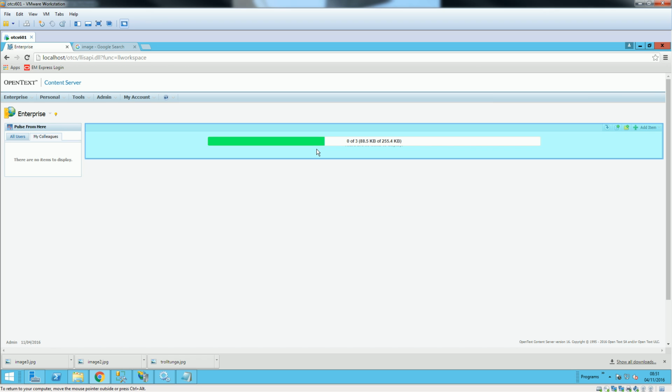In the next video, I would be doing the integration, installing delivery server, and then doing integration with the OTDS. And also then I would be doing integration of delivery server with the content server, and these images that I copied in the content server, I'm going to call from delivery server.